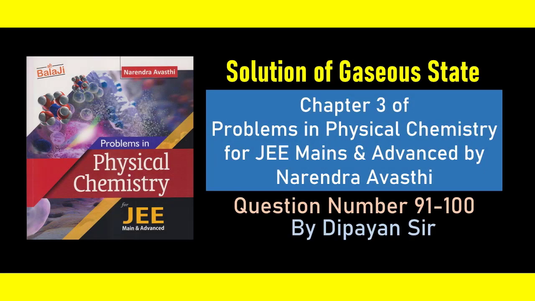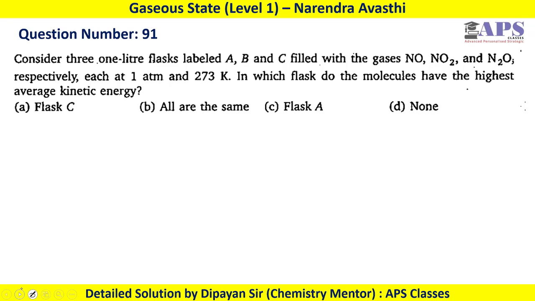Hello students, in this video we are going to discuss question number 91 to 100 of gaseous state from Problems in Physical Chemistry for JEE Mains and Advanced by Narendra Awasthi. In question number 91, consider three 1 liter flasks labeled A, B and C filled with gases NO, NO2 and N2O respectively, each at 1 atm and 273 Kelvin. In which flask do the molecules have the highest average kinetic energy?